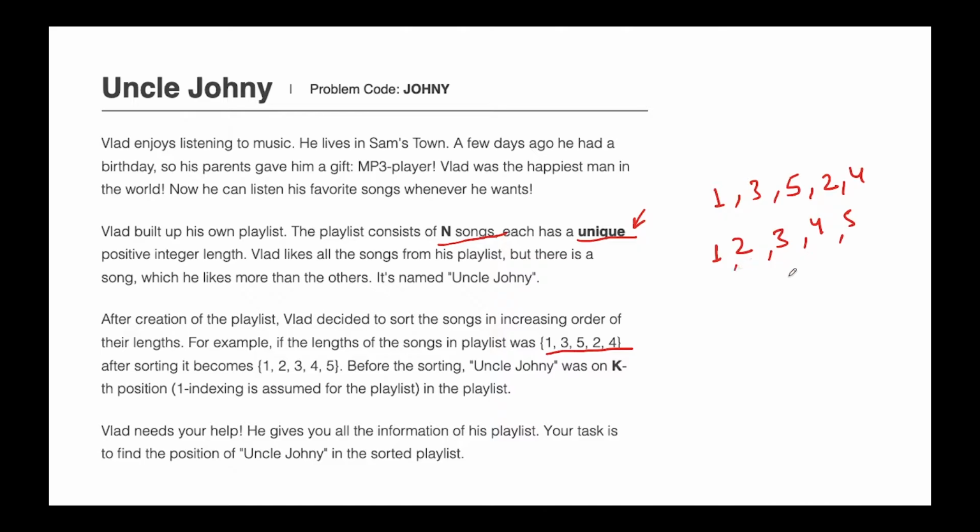Now let's say there was some song, let's say it was 3, and let's say it was the Uncle Johnny song, on the kth position. So this kth position will be given, which tells which position is the Uncle Johnny song.